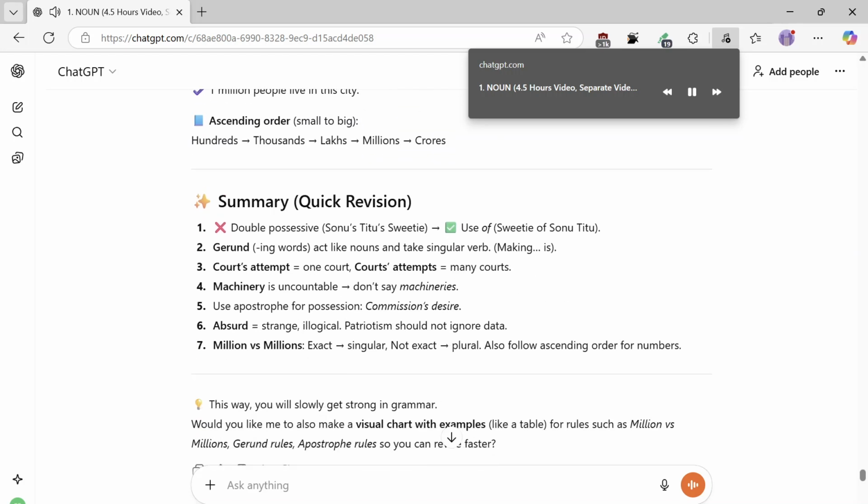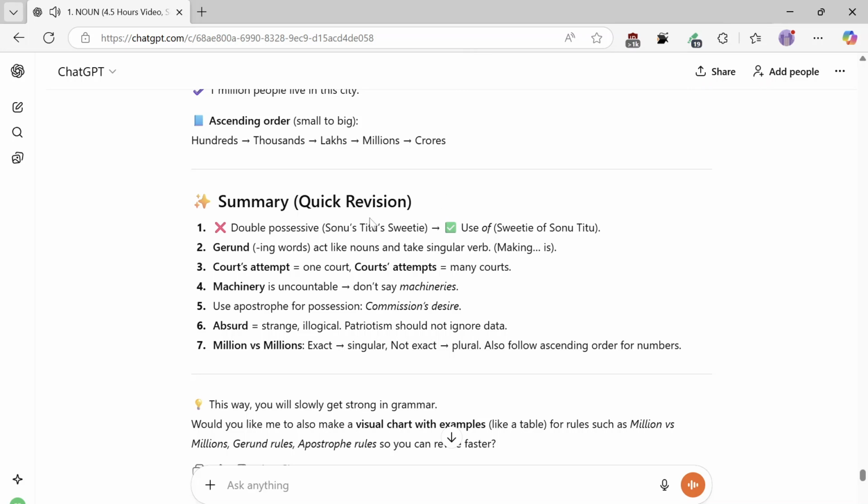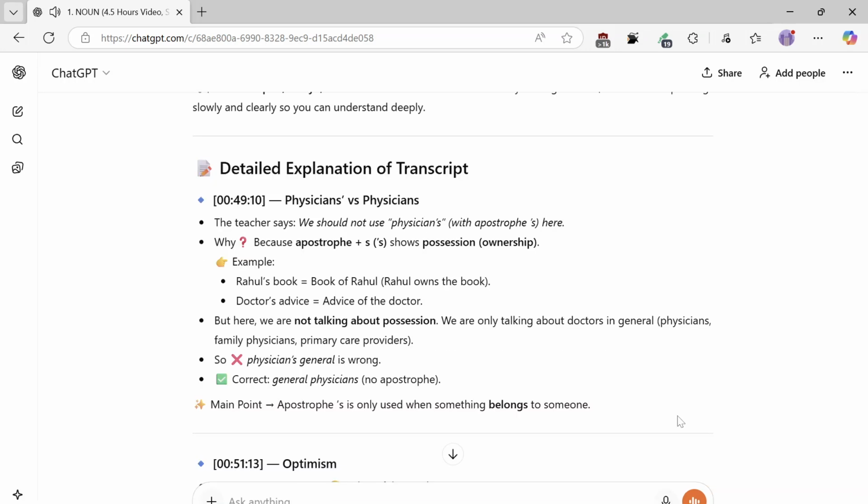Summary, quick revision. 1. Double possessive: Sonu's, Titu's sweetie. Why?